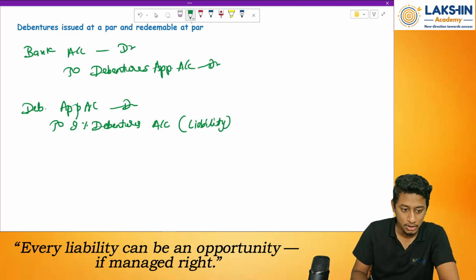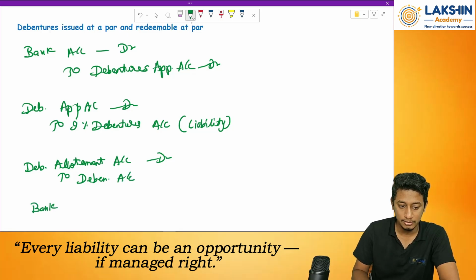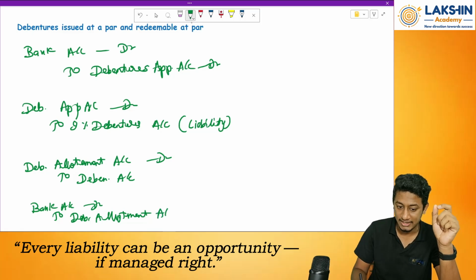Again, the entry will be: debenture allotment account debited to 9% debentures account. Then again, the entry will be: bank account debited to debenture allotment account. Same entry. Whatever we used to pass in the equity shares, the same entries will be passed over here.